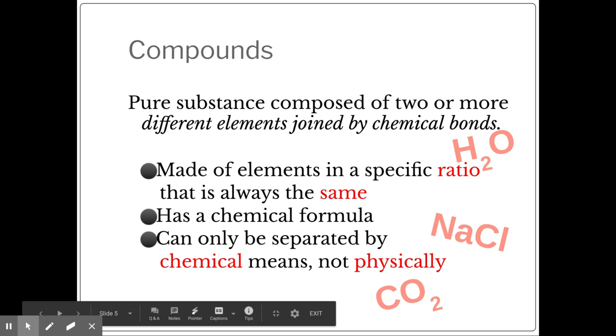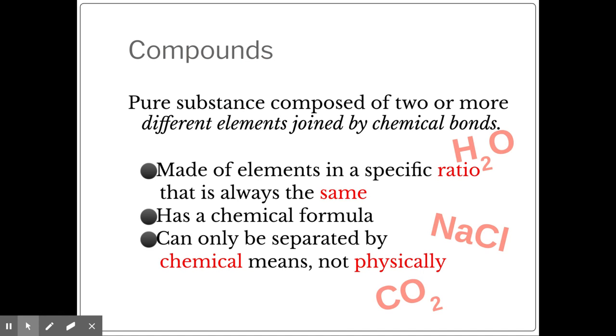Compounds are going to be pure substances that are composed of two or more different elements that are chemically combined together or chemically bonded together. Compounds are going to have a specific ratio. So every molecule of water will have two hydrogen and one oxygen. Every molecule of carbon dioxide will have the ratio of one carbon to two oxygen.